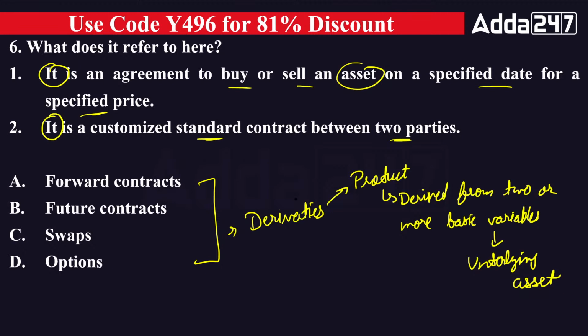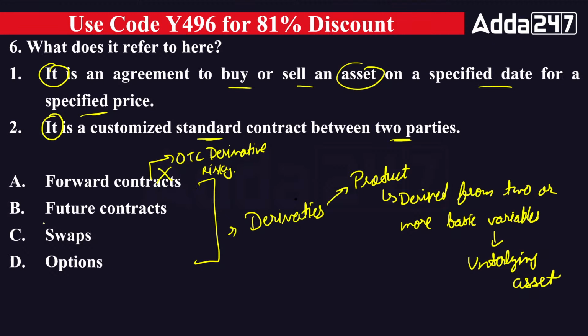So the right answer to the sixth question is B. Maximum are going with B. Some are saying A also. It can't be A because A is the over the counter derivative, and that's why it's risky. The counterparty risk is there in the forward contract.